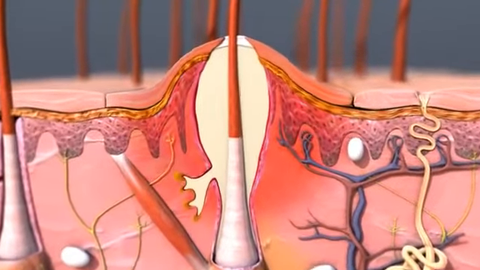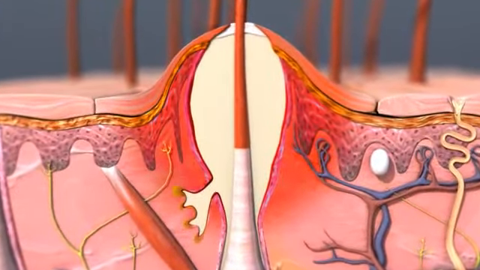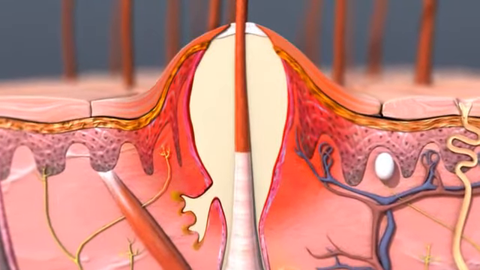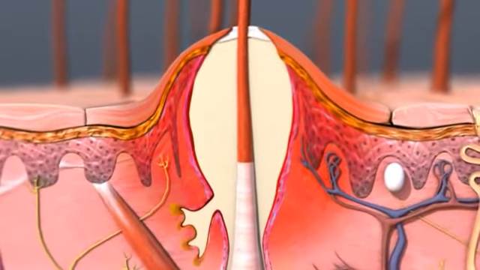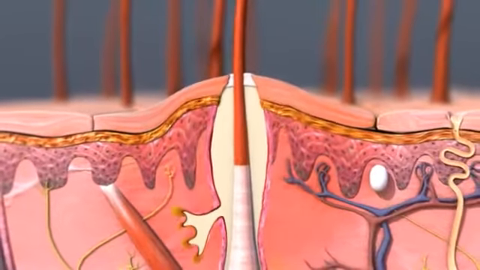White pus formed from sebum and dead cells and bacteria, and redness from inflammation as the immune system tries to kill the bacteria and heal the tissue.